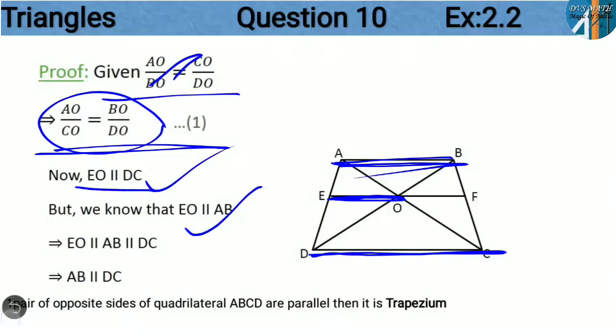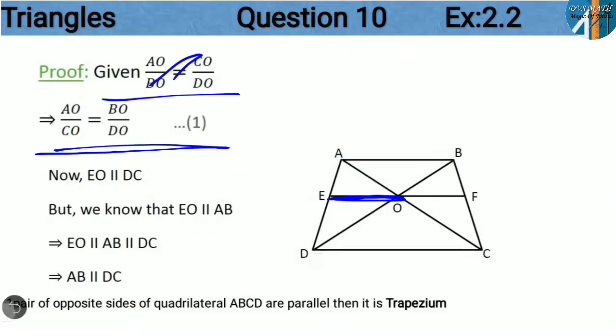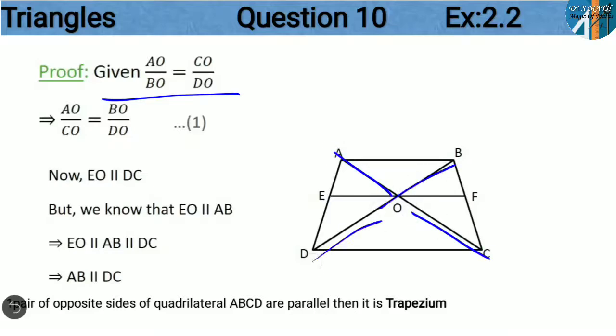Again I am going to explain. Observe carefully. First take the given part, that is AO by BO is equal to CO by DO. If we consider these two sides and these two are equal, then we can say that EO is parallel to DC. But in the construction EO is parallel to AB. That means all three are parallel. Then finally you can write, AB is parallel to DC.